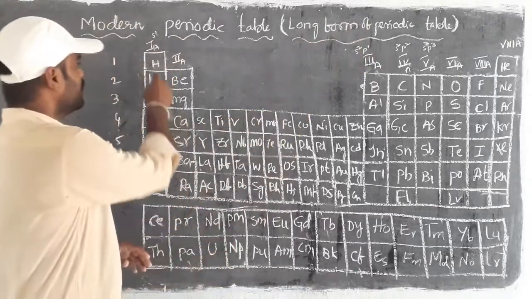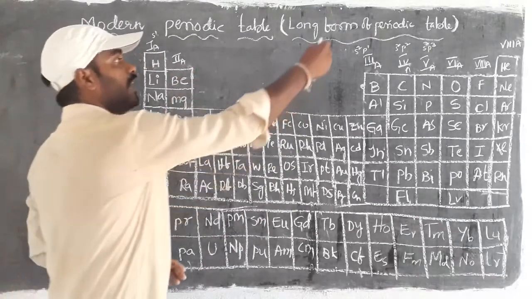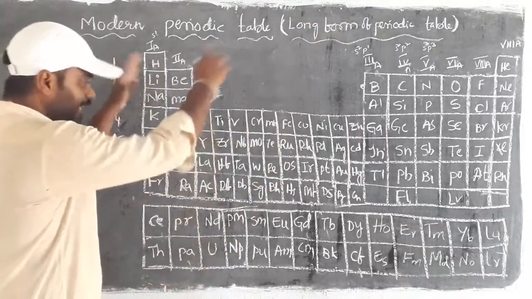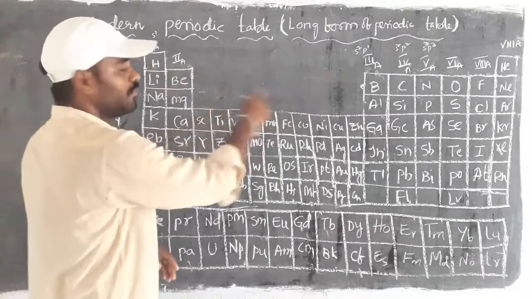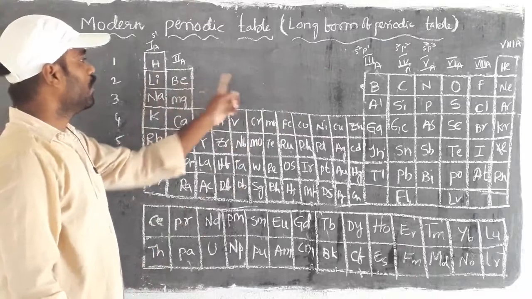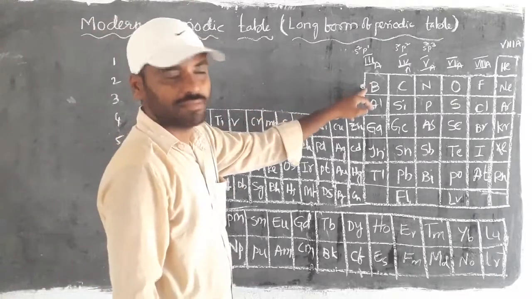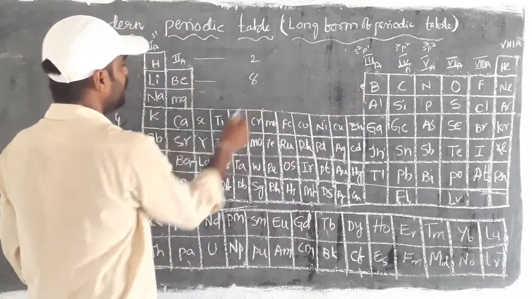This is alkali metals, alkali earth metals, and the last one is inert gases. Then moreover, in the entire periodic table, the shortest period is the first one, because only 2 elements are there. Then the second period exists with 8 elements. So the same thing I am writing: only 2, the second period with 8, and the third period also with